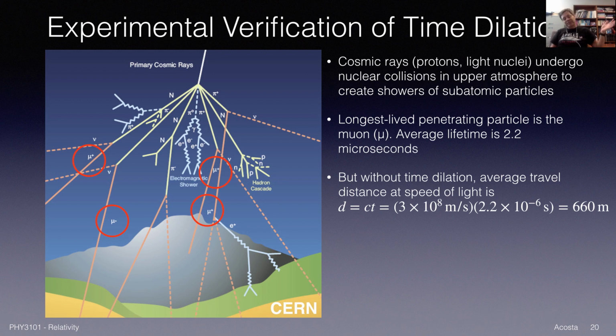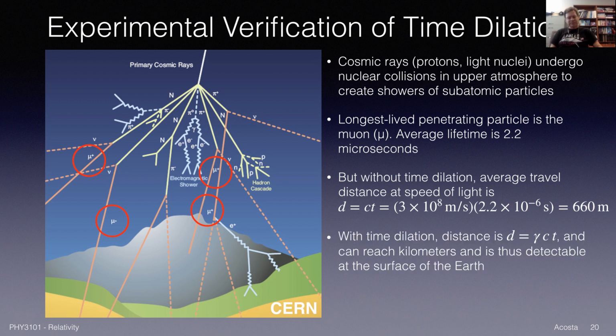So we would predict, if all clocks run at the same rate, that the particle can only travel, on average, 660 meters. But the atmosphere is much thicker than that. It's kilometers thick. So how do we even measure muons on the surface of the Earth? Because it turns out you can put detectors, and we do observe muons on the surface of the Earth. The muons do travel kilometers.